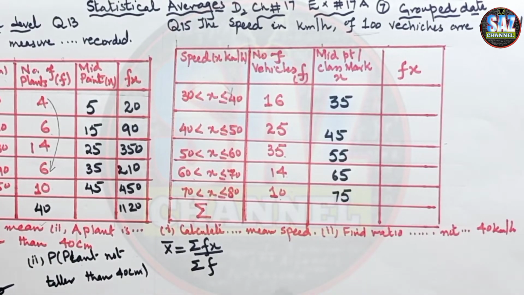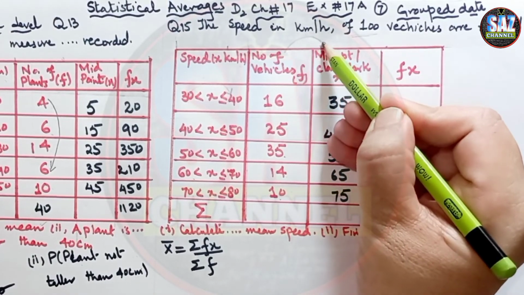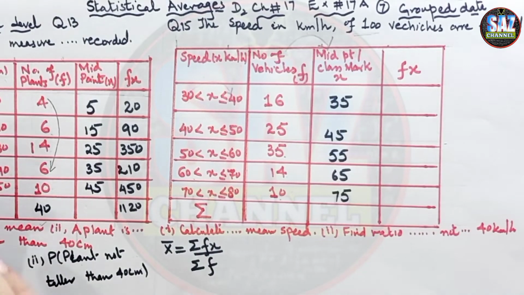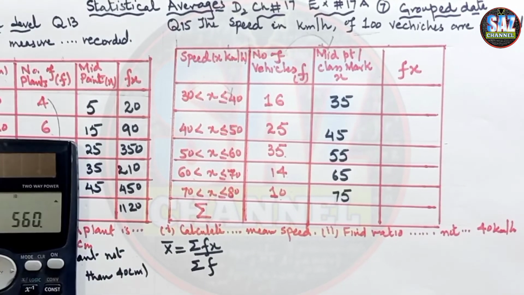Now what I have to do is complete my fx column by multiplying each frequency with the corresponding x value. 16 times 35, 16 multiplied by 35, and this gives me 560.